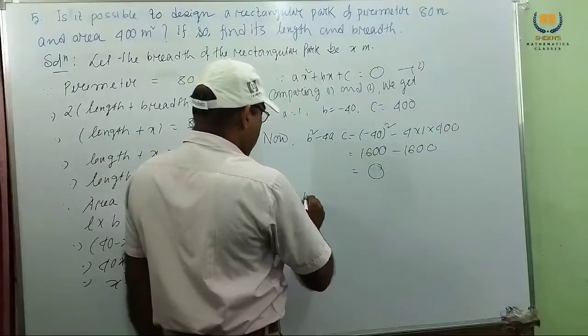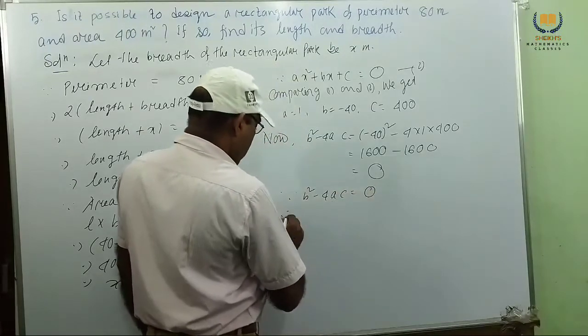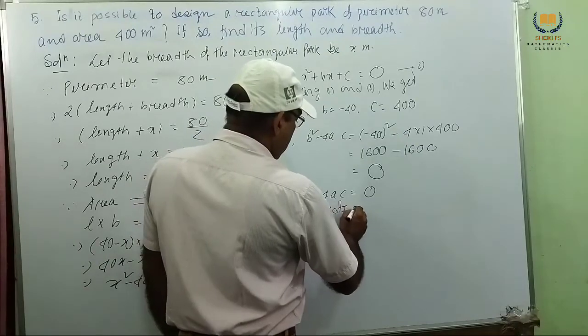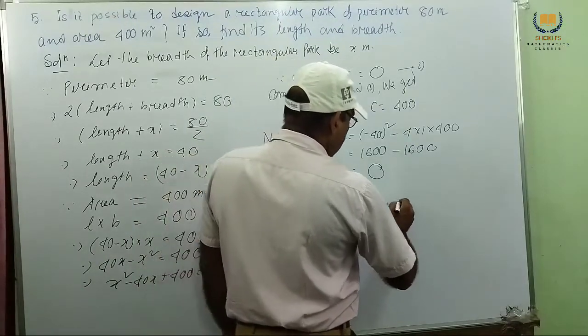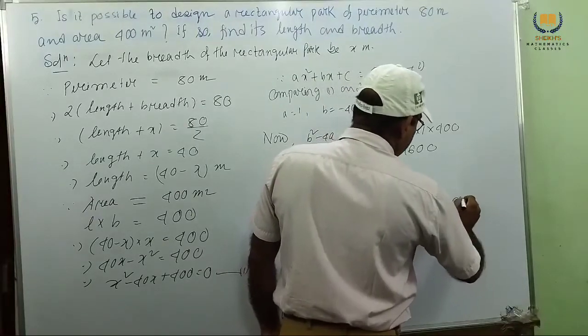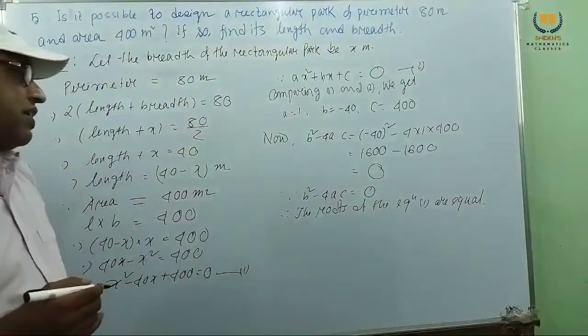Since b square minus 4ac equal to 0, therefore the roots of the equation 1 are equal.